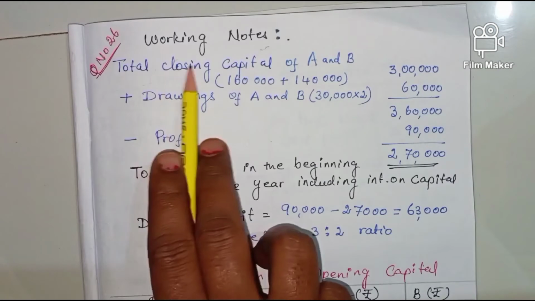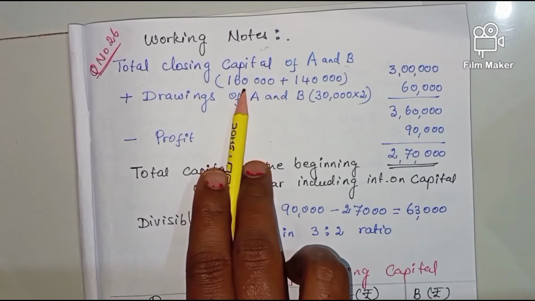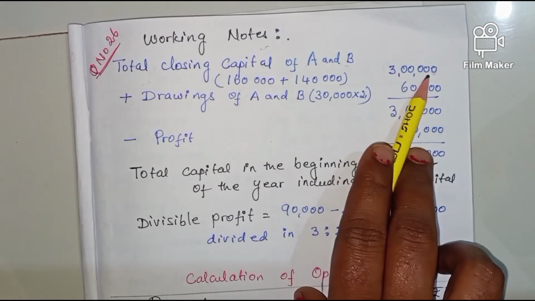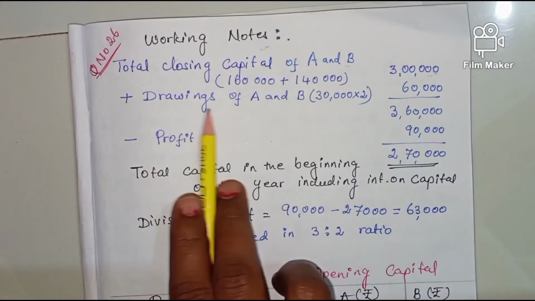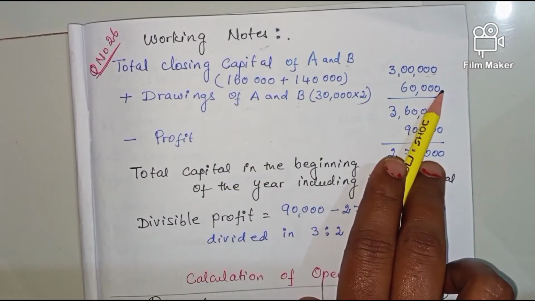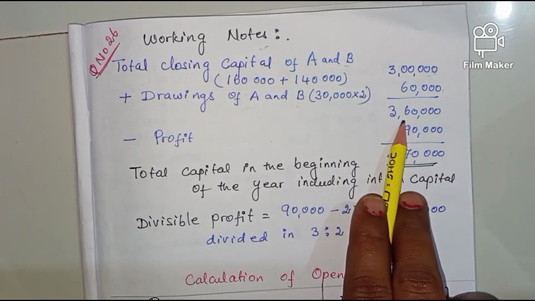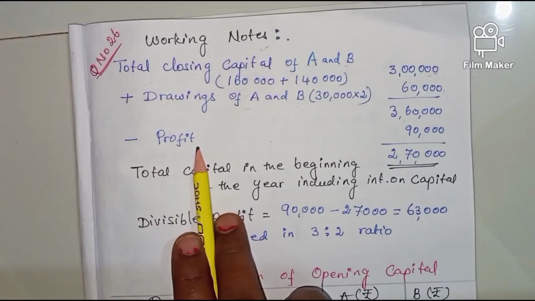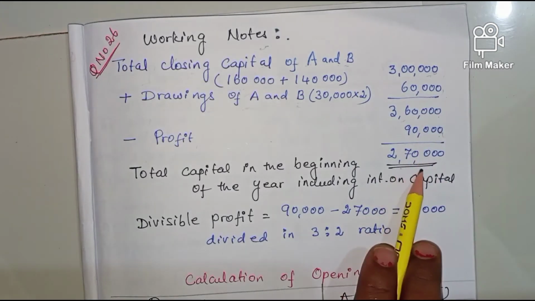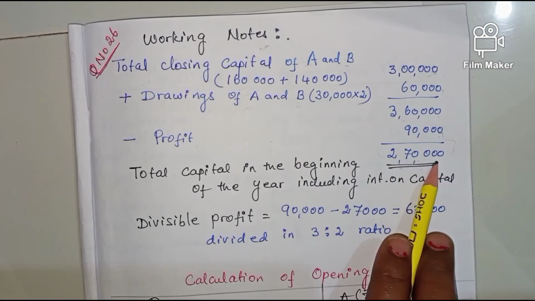In that, we have to find the total closing capitals of A and B, which comes to 3 lakhs. To this closing capital we add the total drawings of A and B, which comes to 60,000. So capital plus drawings gives 3,60,000. From this we minus the profit of 90,000, and you will get 2,70,000. So this is the opening capital, which includes interest on capital.